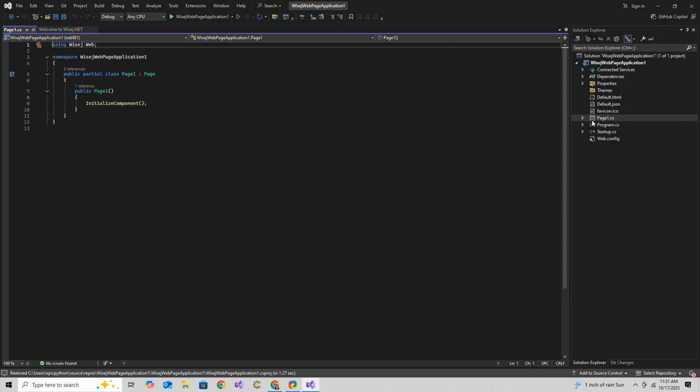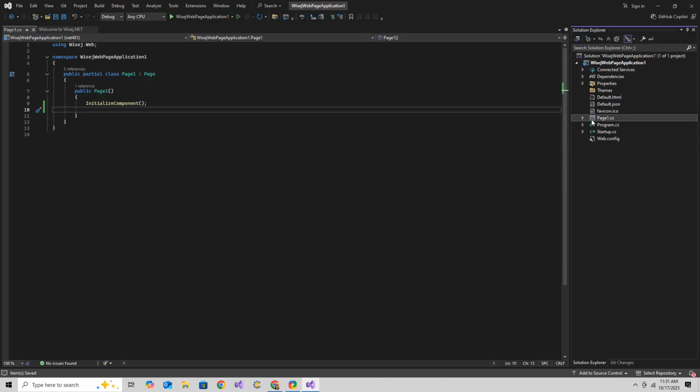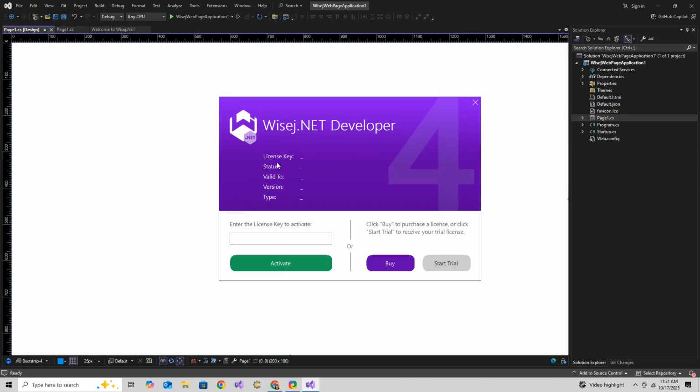So notice this little icon here next to page1.cs. We need it to be this little square icon with the purple in order for it to open the designer. If you see a little C# symbol, you may have to wait a little bit. But once you see this square icon, we can go ahead and double click on it to open the designer. It's opened the designer, and you can see here we have our place to enter the license key right here. So you can enter your license key and hit activate. And once you do that, WiseJ will be activated and you'll be ready to go.